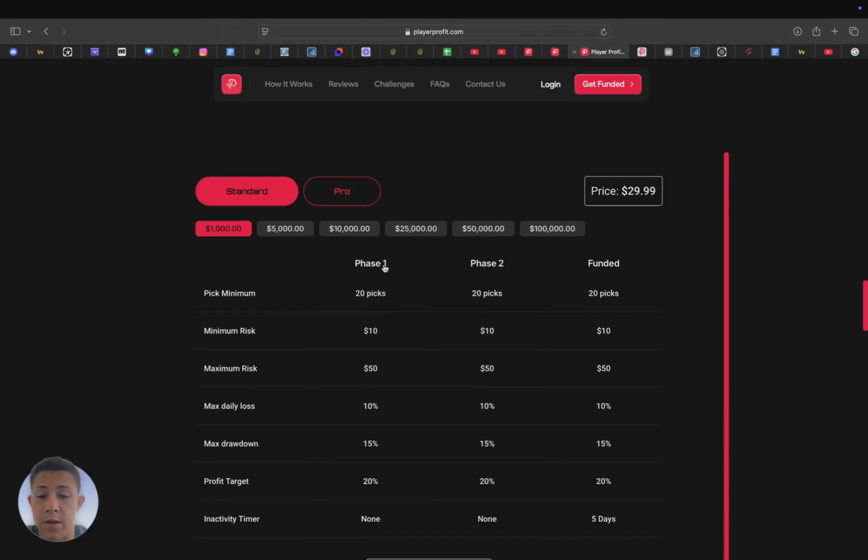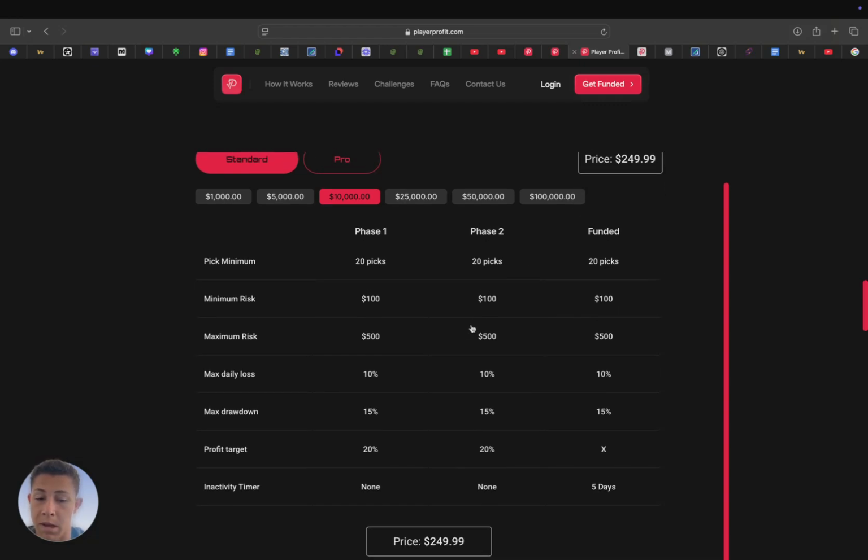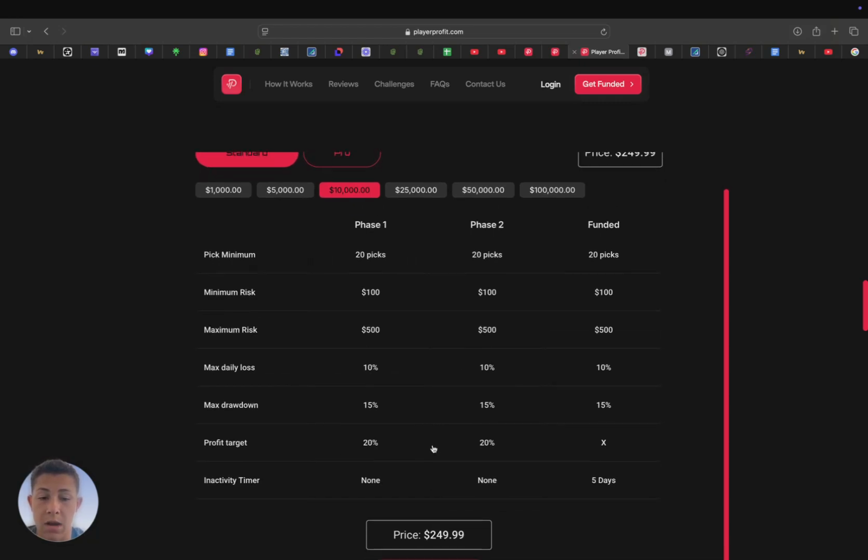So if you're someone with a $10 unit size, you've got a $1,000 bankroll, you're betting 1% of your bankroll per unit, $10 a unit. You would want to get a $10,000 funded account because you want to be betting 10 times your current unit size. You pay $249 for this account, so basically a quarter of your bankroll. And then once you pass the challenge, going up 20%, basically going up 40% without going down 30% in total, you get funded. You get funded for $10,000.